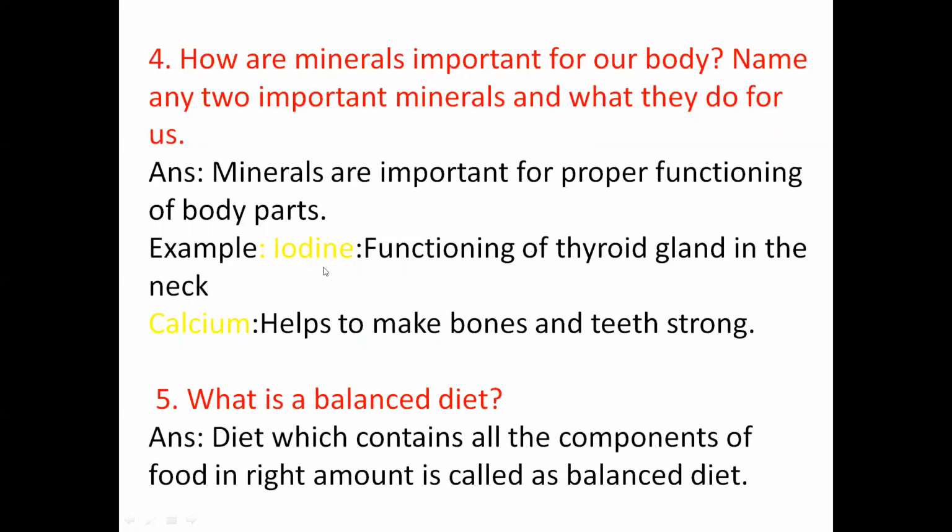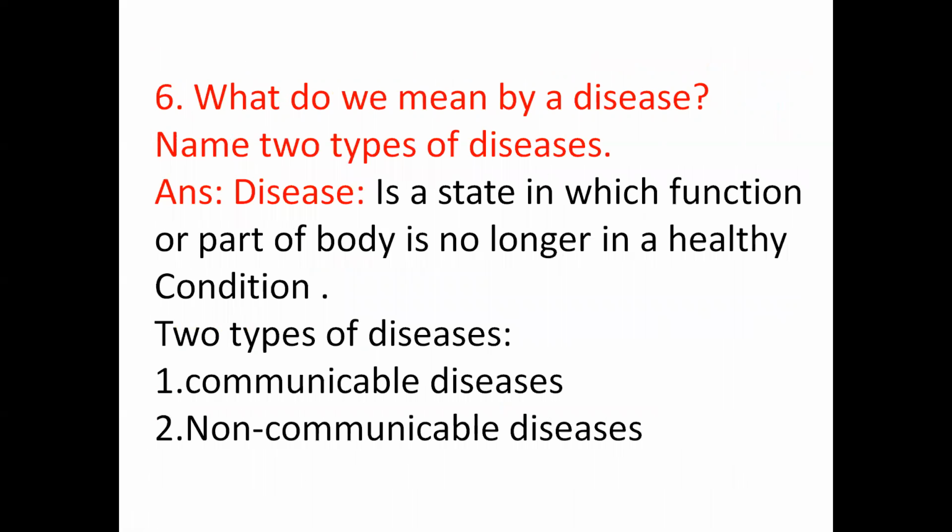Examples are iodine. Iodine is one most important mineral which is necessary for functioning of the thyroid gland, which is present in the neck. And another mineral is calcium. It helps to make our bones and teeth strong. Okay. So these are the two, you can write of your choice from the textbook. It is given in detail.